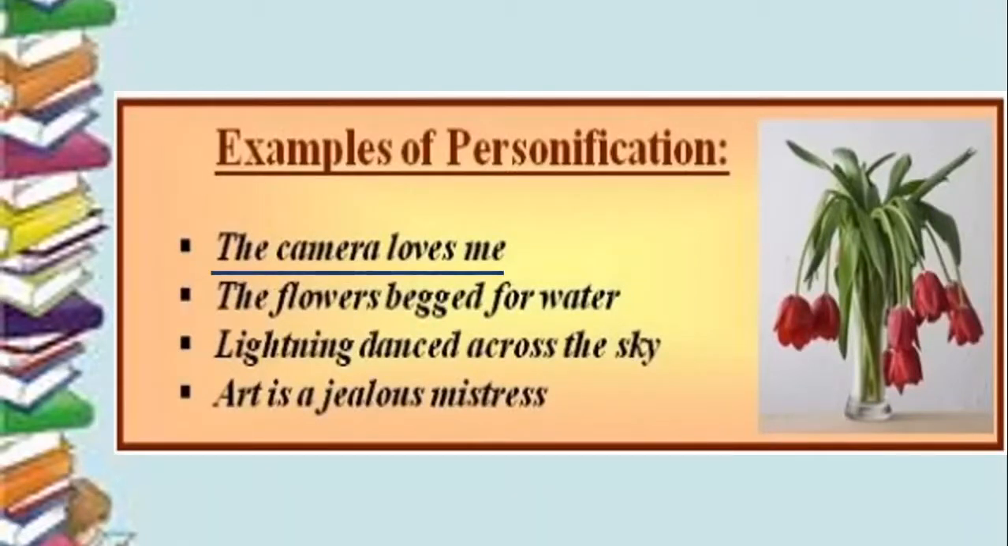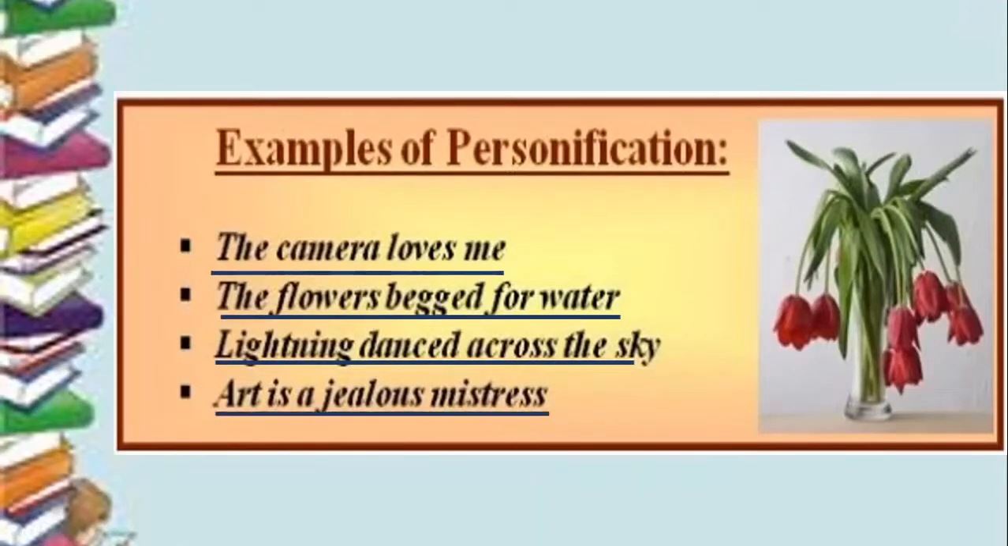The camera loves me. A camera is not a human being to love you. The flowers begged for water. See the condition of the flowers? They are in a very bad position. They have almost withered away and they need water. But that doesn't mean that they are begging for water. Lightning danced across the sky. And art is a jealous mistress. If you take up any art, like drawing, painting, dancing, it takes up a lot of your time. So it is said that art is a jealous mistress. These are all examples of personification, children.